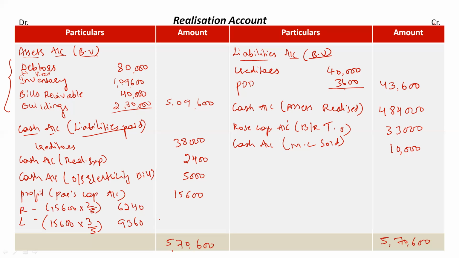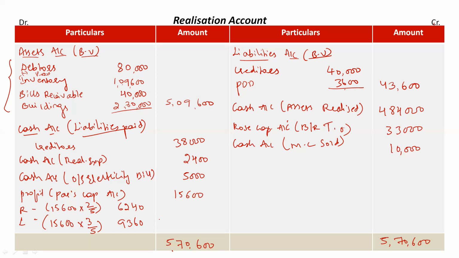Take it on the debit side, again opposite side, right? Other than that, if there are any realization expenses, just record it. At last, if there are any unrecorded assets or liabilities given in the question, just take them on the opposite side of their book value. That's it. More than this nothing else will be asked from dissolution chapter in realization account.